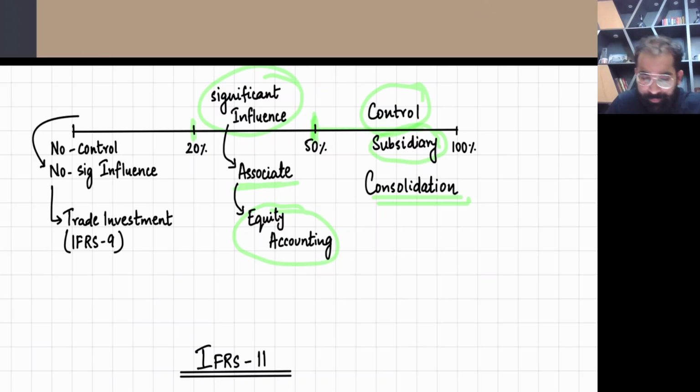Now there is a third level. If you have 1% share or 2% share or 0.1% share of a certain entity, so now you have no control, no significant influence. Such investments are called trade investment. And for trade investment, we apply IFRS 9. I hope you remember IFRS 9. And in IFRS 9, you can apply two categories on it. One is fair value through P&L and the other is fair value through OCI. That's it. So these are the different levels of investment which you have studied in your life.